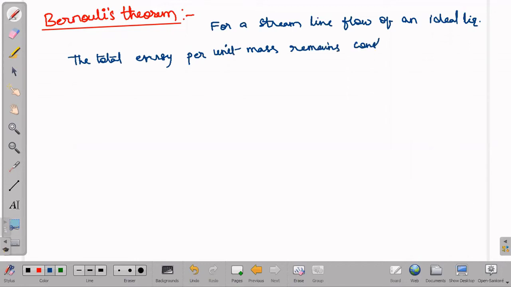We have to prove this. We have a proof also. We will do that. The total energy per unit mass remains constant at every cross section throughout the flow.